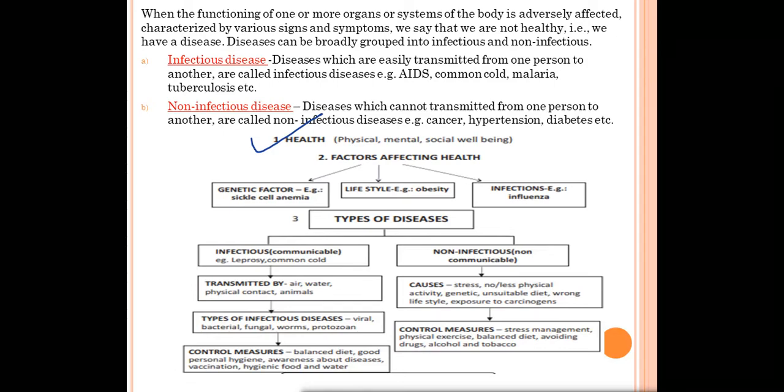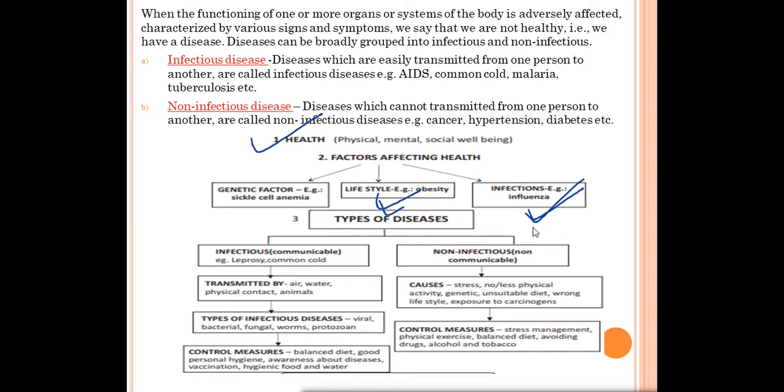Next is lifestyle, because of lifestyle also we are getting many diseases. For example, obesity. Many people are suffering now because of lifestyle, their weight is increasing day by day. Next is infections. Because of infection also we are suffering from many diseases, for example, common cold, influenza, etc. Now we have read about two types of diseases.